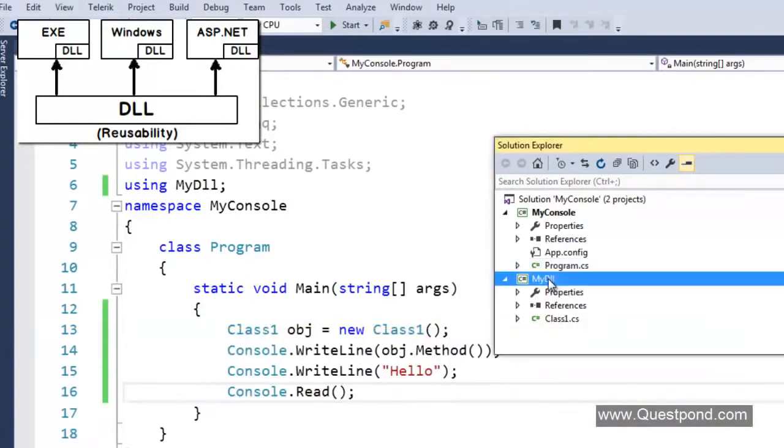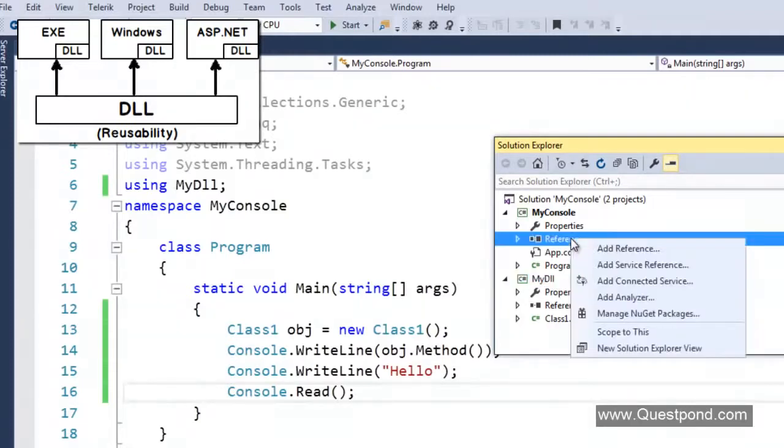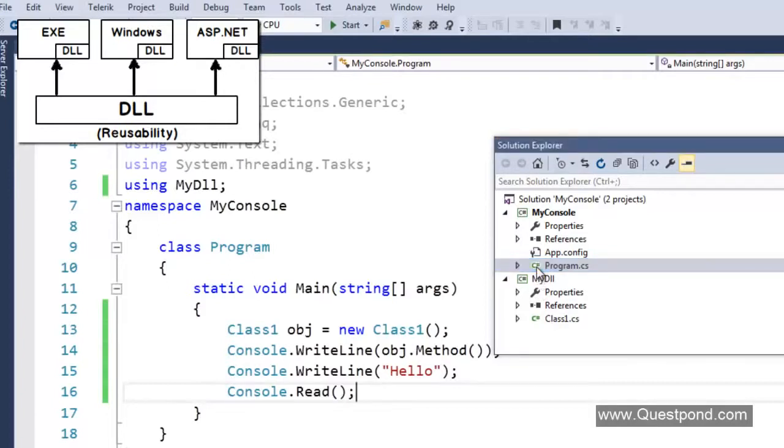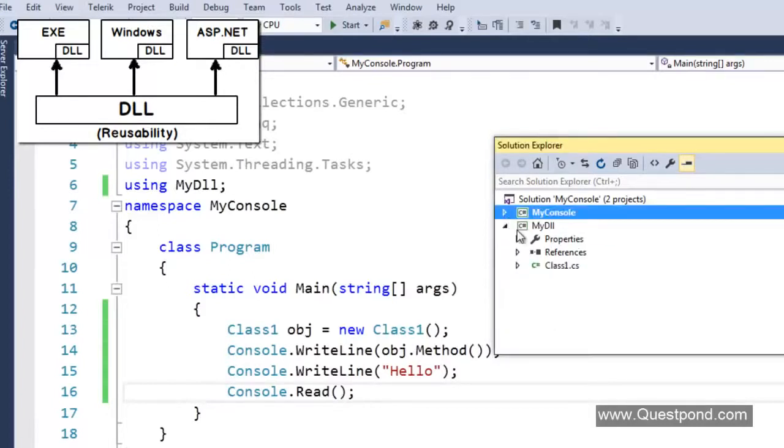If I want to reuse this DLL in some other project, it is very easy. I can just add a reference and then invoke it. Whatever code you want to reuse, people put into a DLL and then consume it in exes. So the whole point of a DLL is reusability.